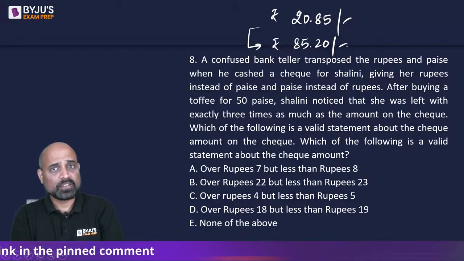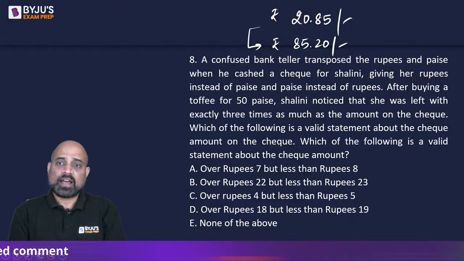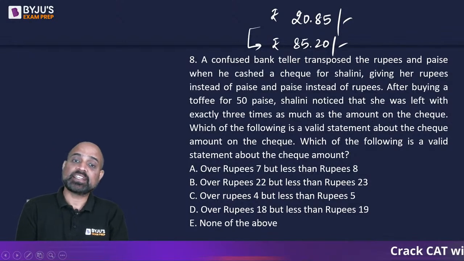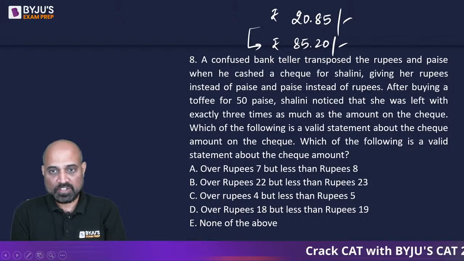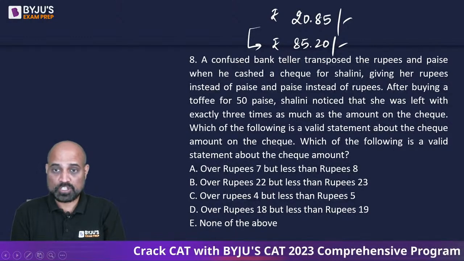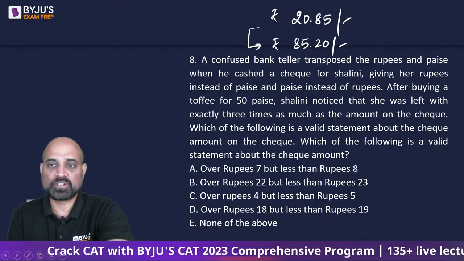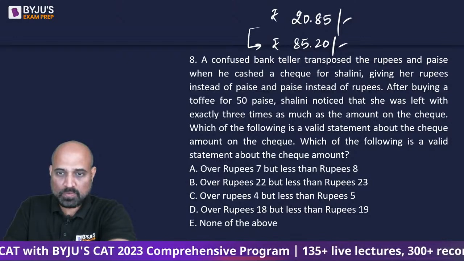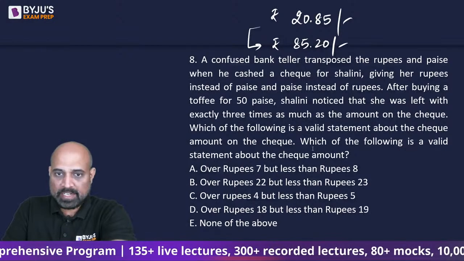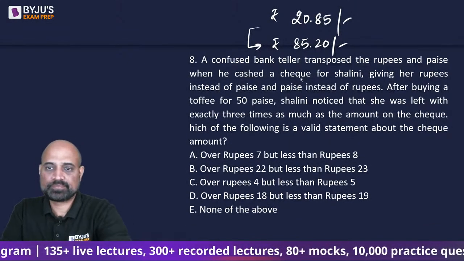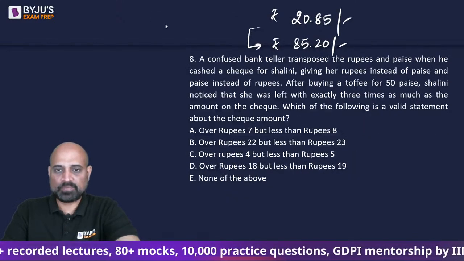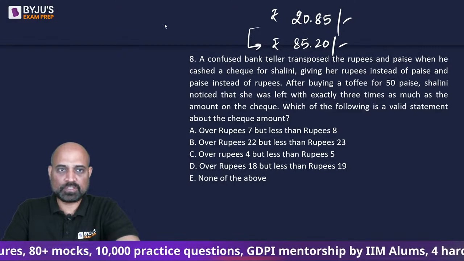ये मतलब है. Okay? After buying a toffee for 50 paise, Shalini noticed that she was left with exactly 3 times as much as the amount on the check. Which of the following is a valid statement about the check amount? ठीक है. So what I will do in this case is मेरे को अपने आप को हाइड करना पड़ेगा और थोड़ा सा font size कम because we will need enough space for this, I believe.